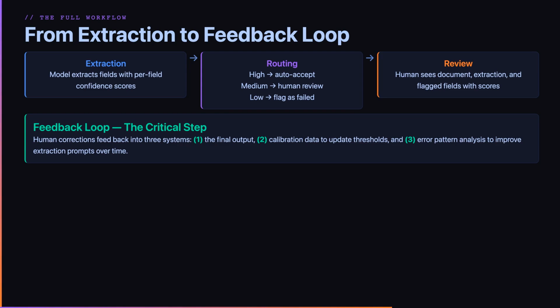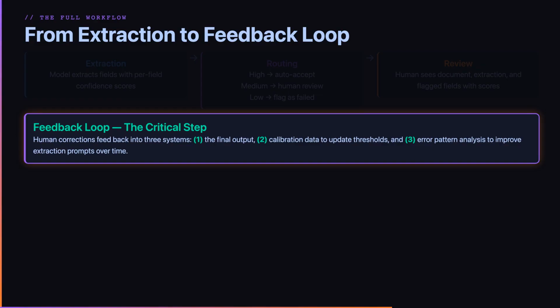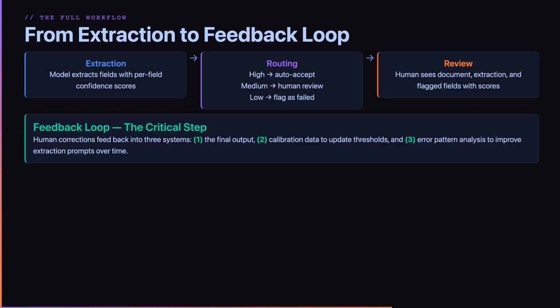But here is the critical step that most systems miss. Human corrections feed back into 3 systems. 1. The final output gets the corrected values. 2. Calibration data updates the confidence thresholds. 3. Error pattern analysis improves the extraction prompts over time. A system without this feedback loop never gets better.